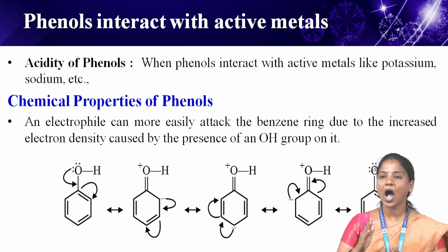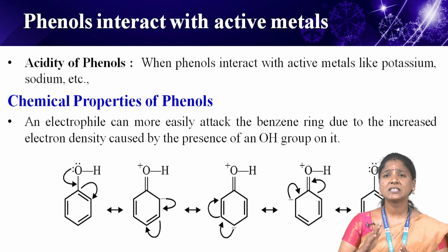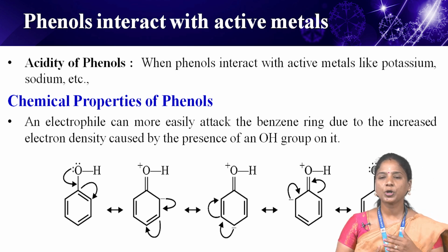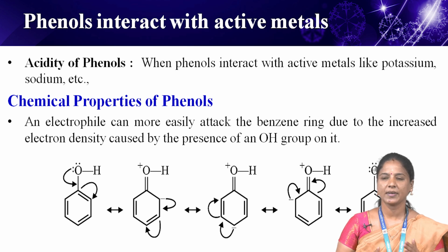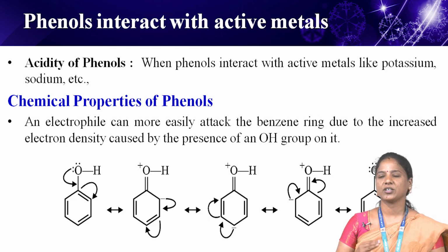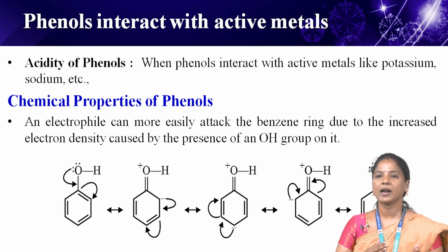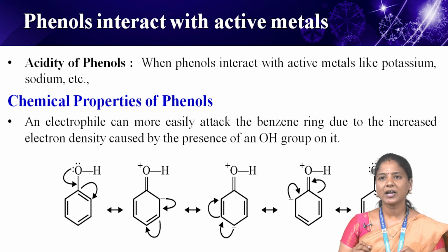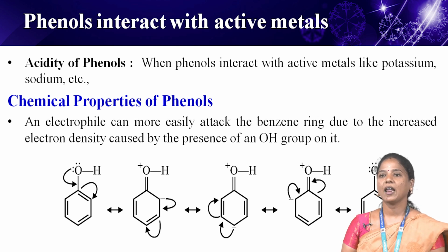Phenol interacts with active metals. Okay, acidity of phenol. When phenols interact with active metals like potassium, sodium, etc., the corresponding phenoxide is formed. These phenolic reactions show that phenol is an acidic substance. The hydroxyl group in phenol is directly connected to an sp2 hybridized carbon of the benzene ring, which functions as an electron withdrawing group. As a result, the electron density on oxygen is reduced.